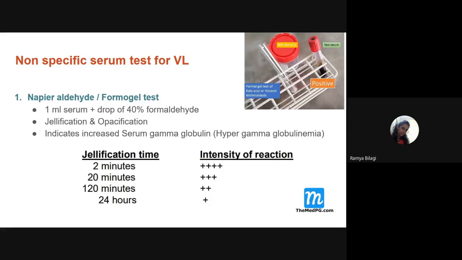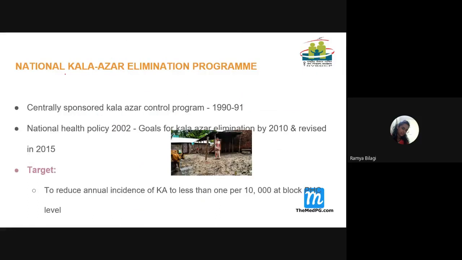So it is the Napier aldehyde test. 1 ml of the serum, to that you have to add a drop of 40% formaldehyde, and then you will observe jellification and opacification from 2 minutes to 24 hours. So after 24 hours, if you don't see any jellification, then it is not a case of what? Leishmaniasis.